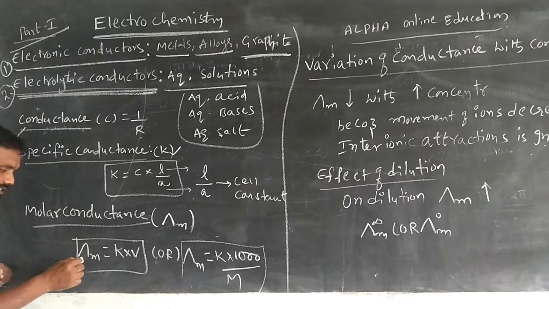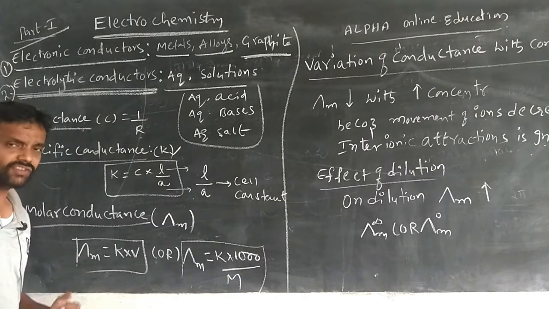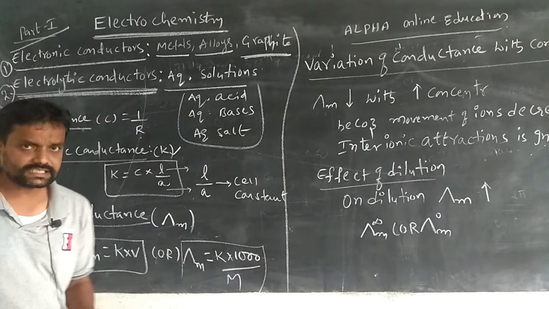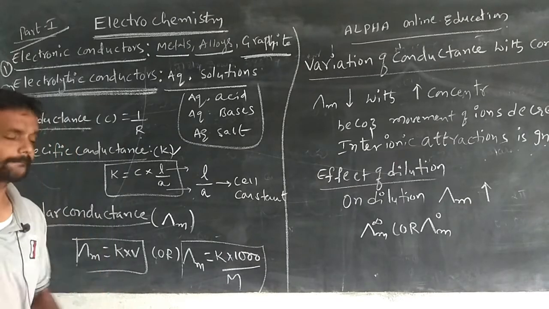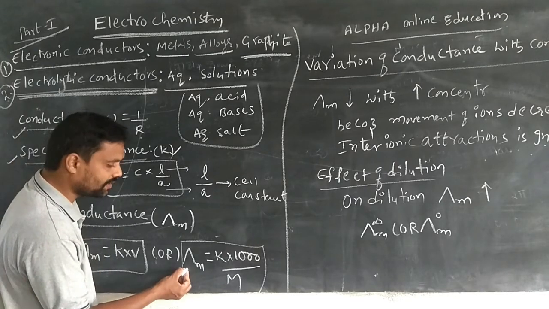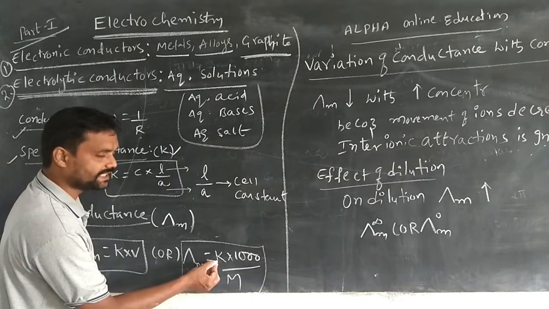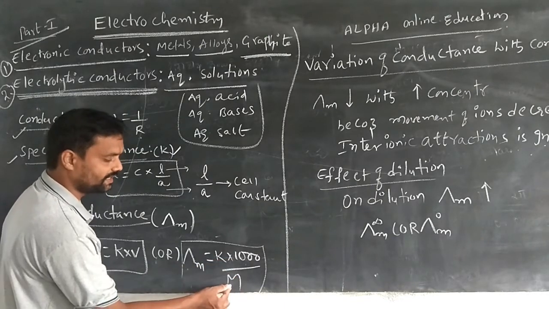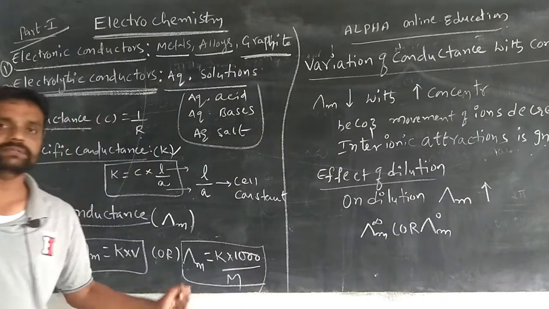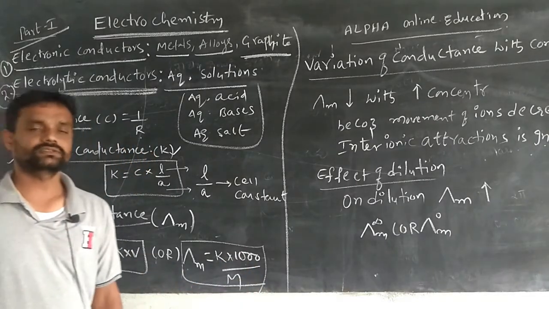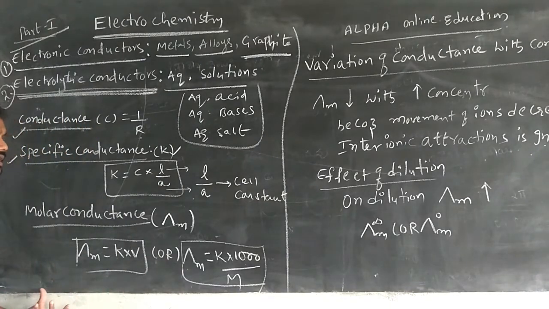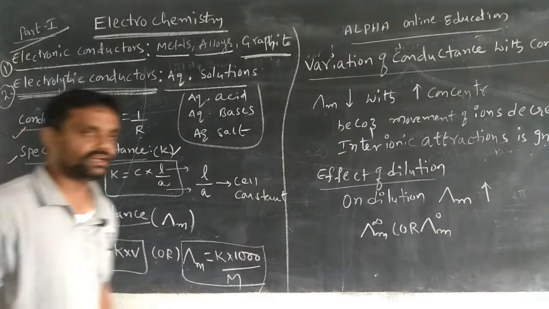So molar conductance equals K into V. Another formula in terms of the molarity of the solution is molar conductance equals specific conductance K into 1000 divided by capital M, where capital M is the molarity of the solution. So these are the few definitions: conductance, specific conductance, and molar conductance.